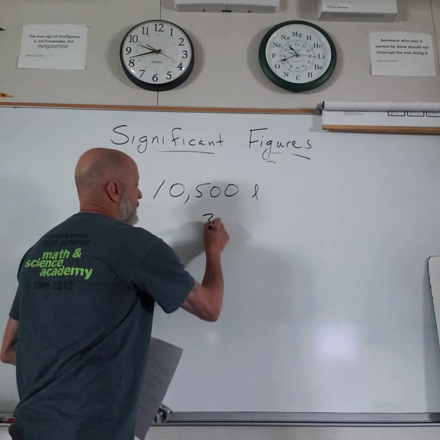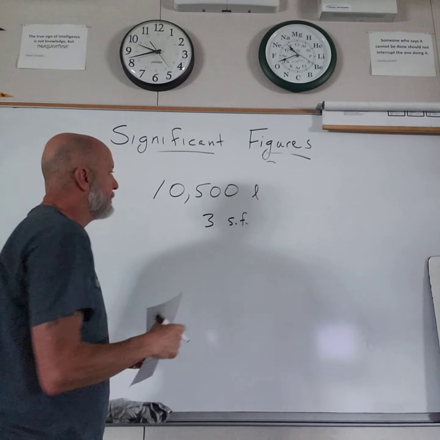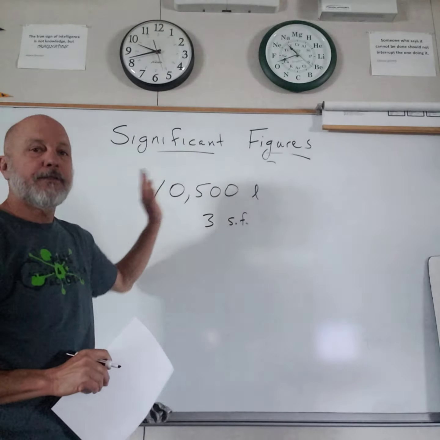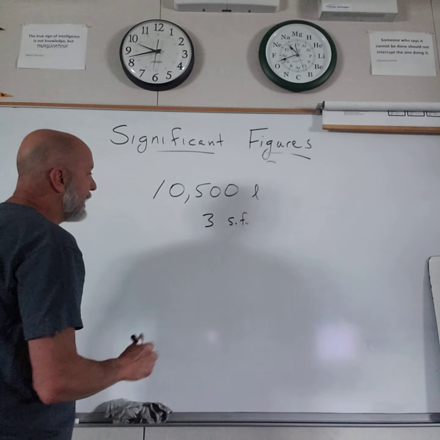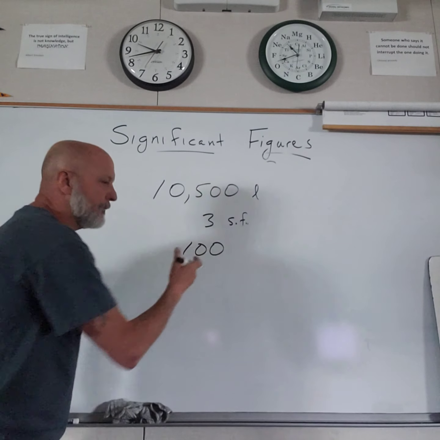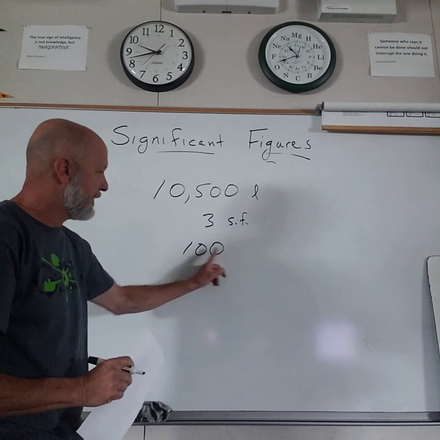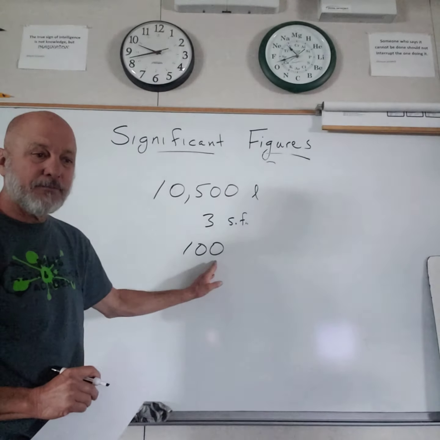So that would have 3 sig figs. Notice if they're to the right of the number and there's no decimal point, they are not significant. They're just placeholders. So what if I want to show 100, but I want exactly 100, accurate to the ones, and show that those zeros are significant?